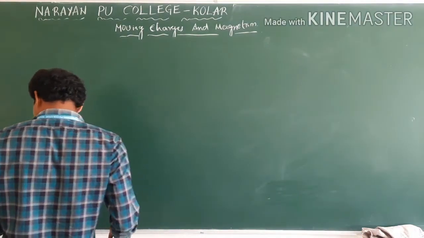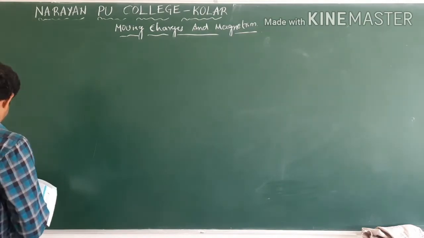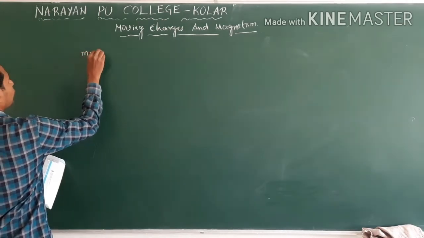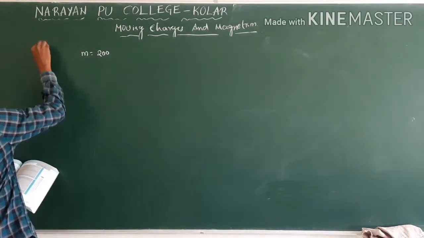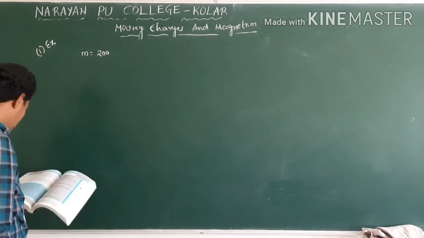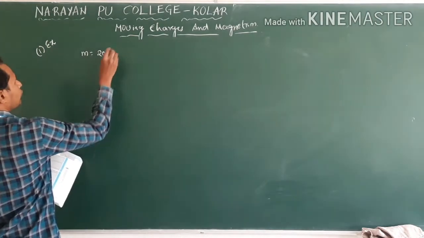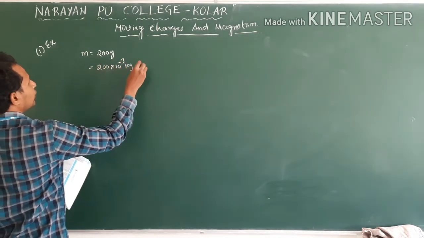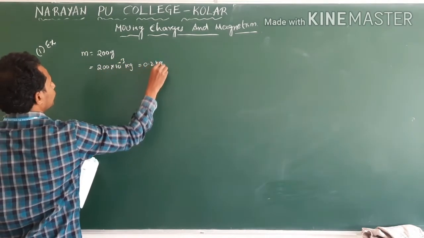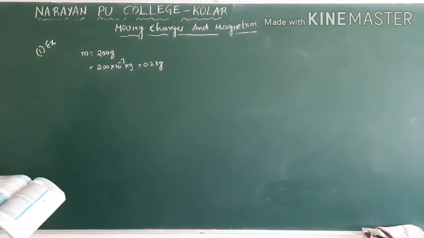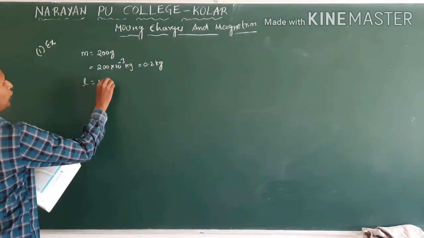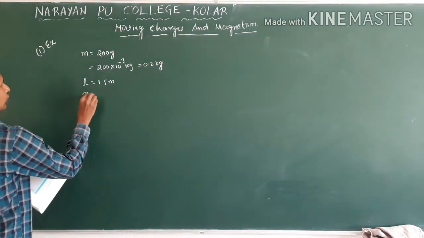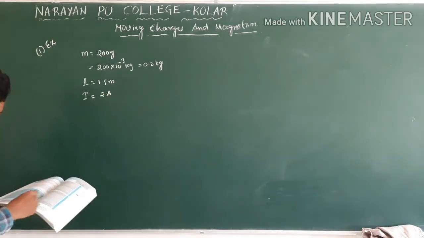Now I am writing the given information. What did they give? Mass of the wire given. M is equal to 200 grams. Convert into kg: 200 into 10 power minus 3 kg, this is equal to 0.2 kg. Next, length L is equal to 1.5 meter given. Next, current 2 amperes given.